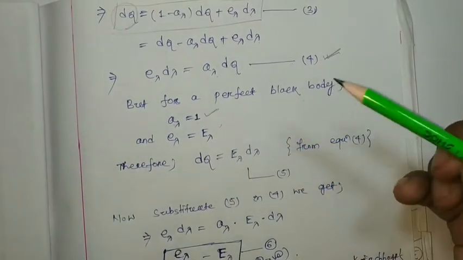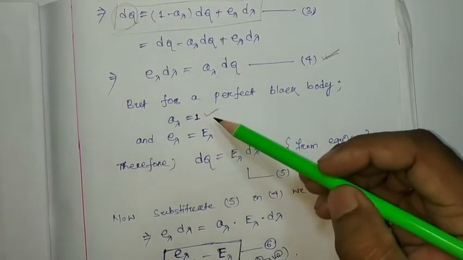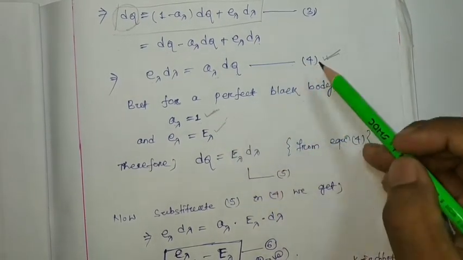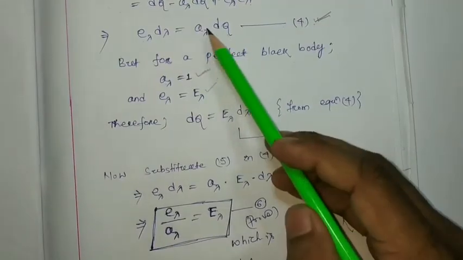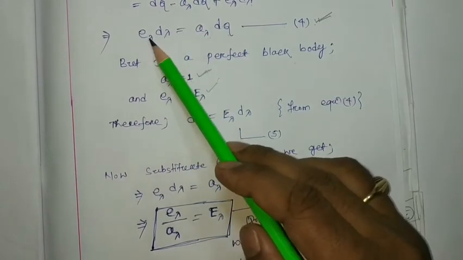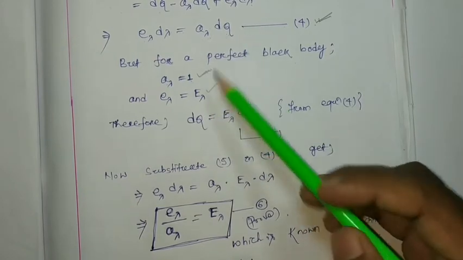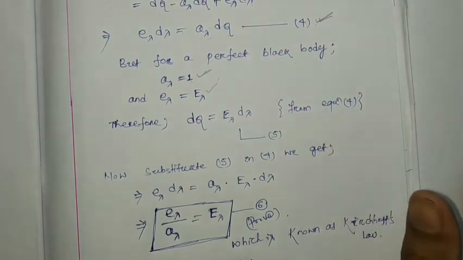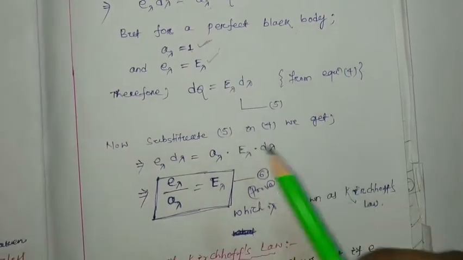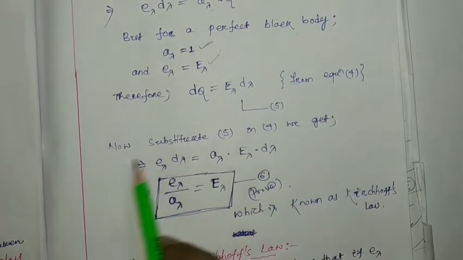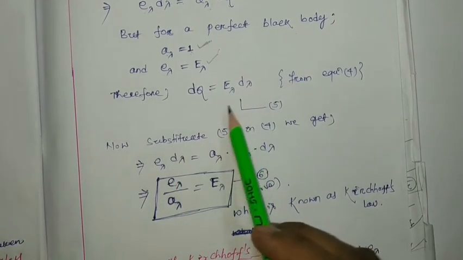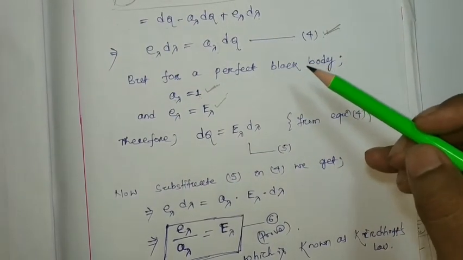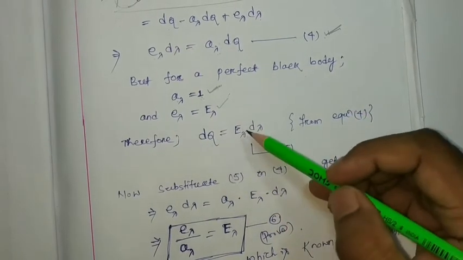Therefore, if we consider equation number 4, or we substitute this value and this value in equation number 4, then what are we going to get? A lambda equal to 1 and e lambda is nothing but your capital E lambda. So hence dq will be equal to capital E lambda into d lambda from equation number 4, right? Now let this be your equation number 5. Now we have to substitute the equation number 5 value in your equation number 4. Here we find dq equal to E lambda d lambda.